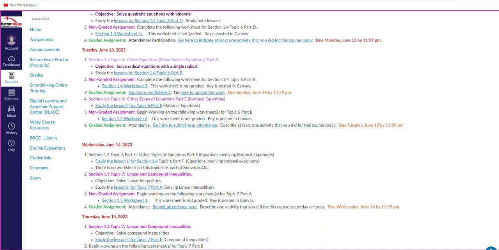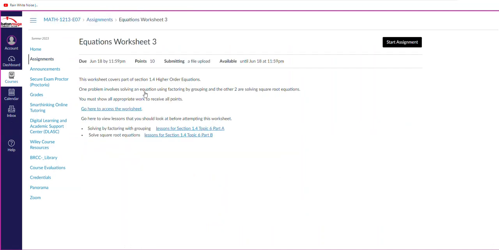But when you click on the equation worksheet 3, this is what you're told. This worksheet covers section 1.4 higher order equations. One problem involves solving an equation using factoring by grouping, and the other two are solving square root equations. Go here to access the worksheet.